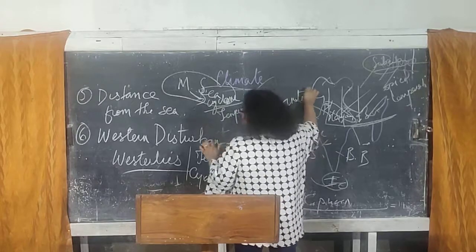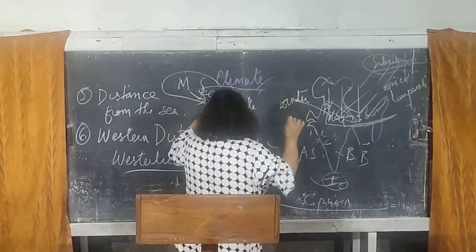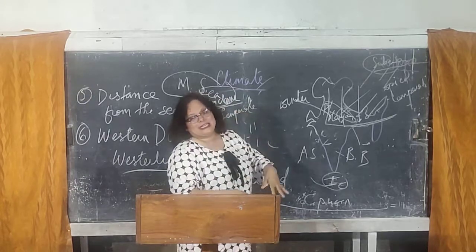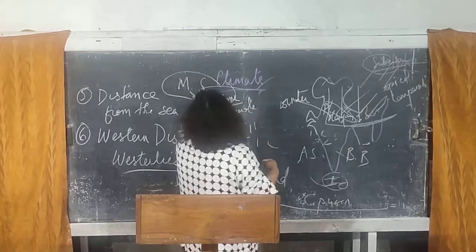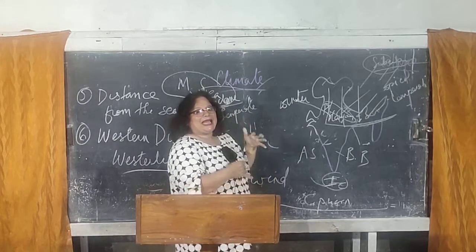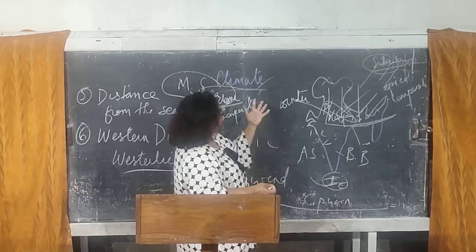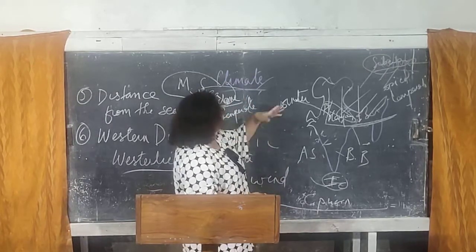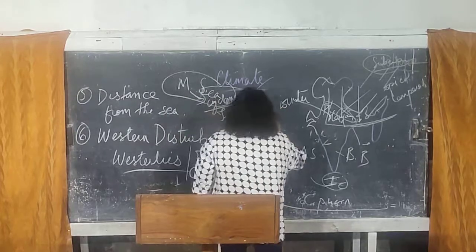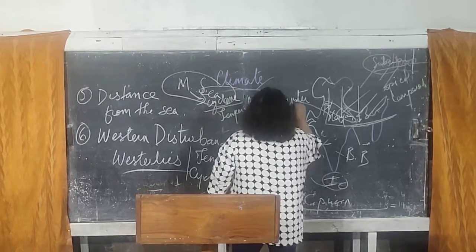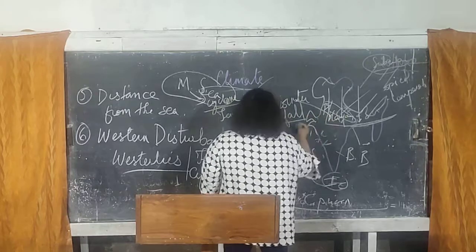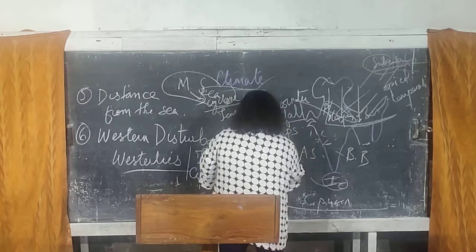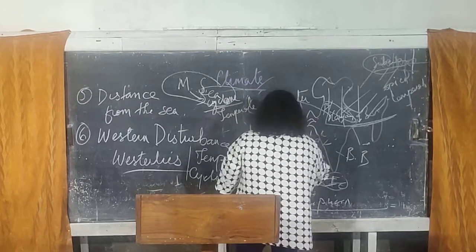These western disturbances are nothing else but a temperate cyclonic wind, also called westerlies, which carries moisture from the Mediterranean Sea during the winters, and it's responsible for giving rainfall to the northwestern part of our country, especially states like Punjab and Haryana, which is called the winter rainfall. And this rainfall received by Punjab and Haryana during the winters helps in the growth of wheat, which is a winter crop.